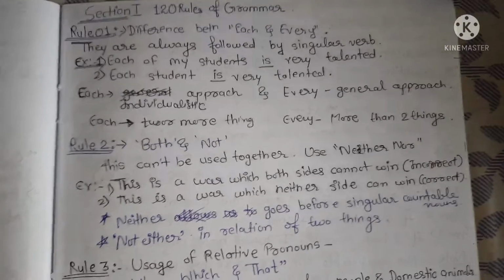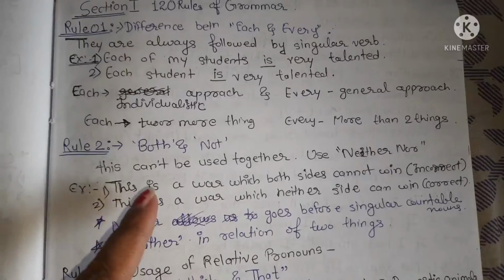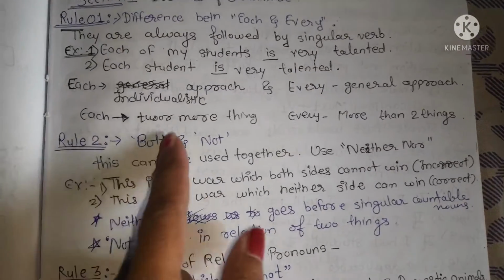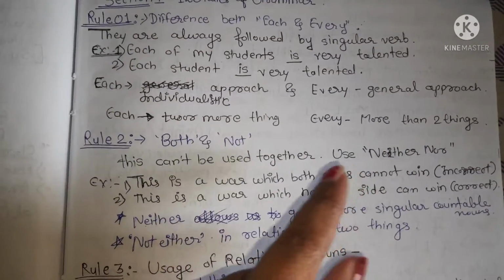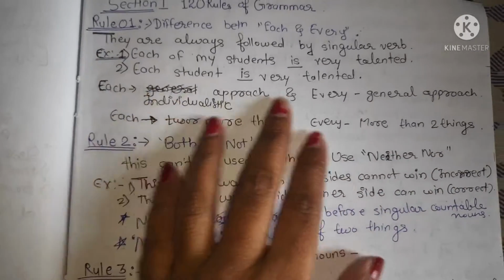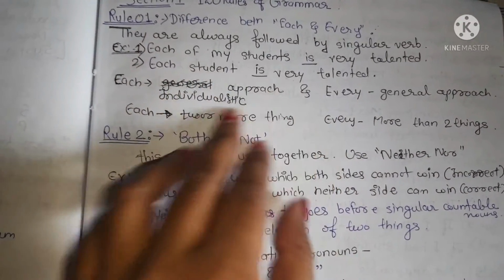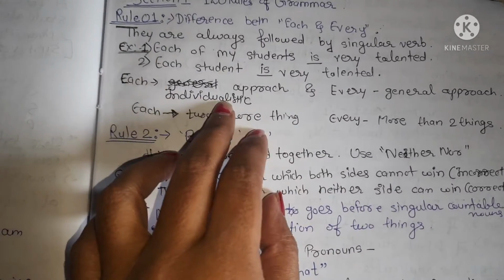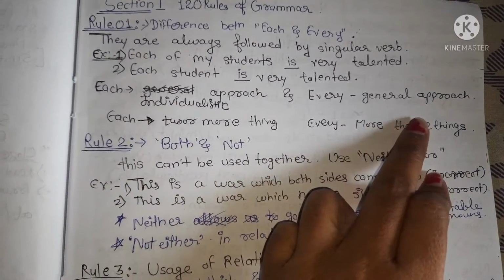First rule: the difference between each and every. Each and every are always followed by a singular noun. For example, each of my students is very talented. Each student is very talented. Each is an individualistic approach. Every is a general approach.